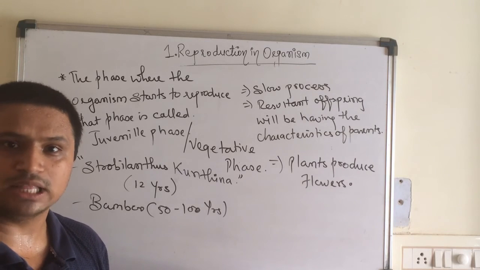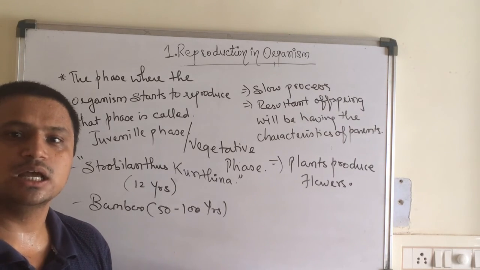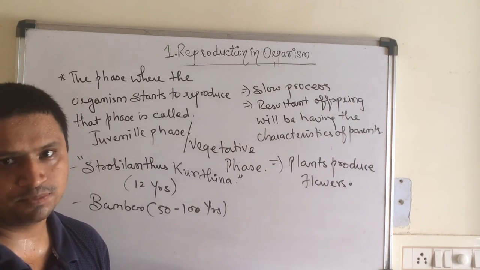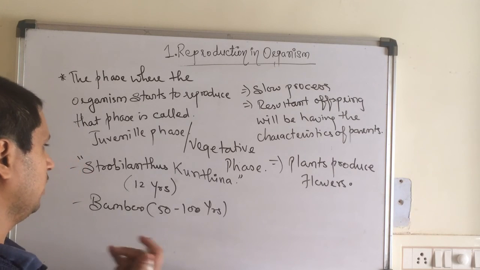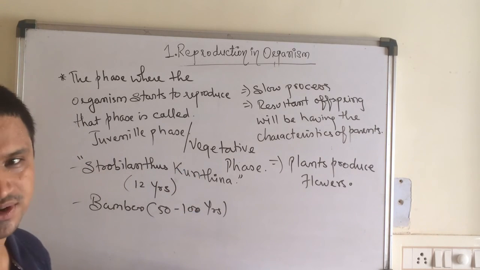So it also has great ornamental value, as once in 12 years they come and grow, children. So this is the example of the vegetative phases of different types of plants.